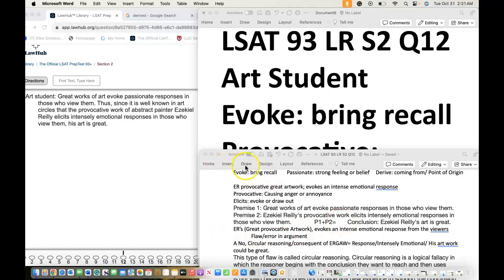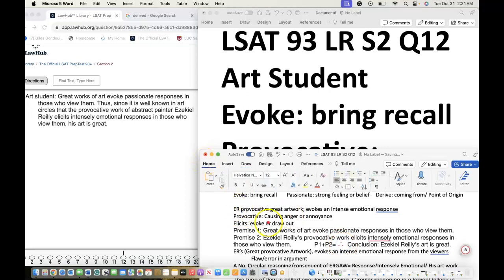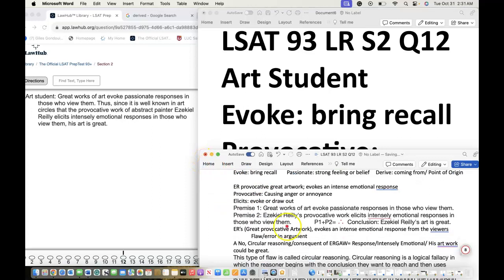It went away, so let's see if I can draw it one more time. Those three dots could be the conclusion symbol for this vocabulary here, conclusion.